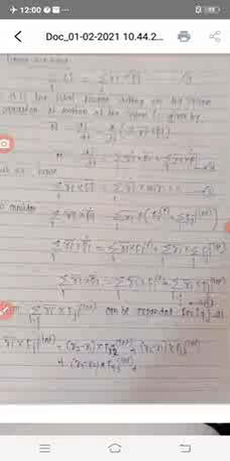Therefore (Ri minus Rj) cross Fij internal. Therefore summation of Ri cross Fij internal is equal to Rij cross product Fij internal, where Rij is equal to Ri minus Rj.